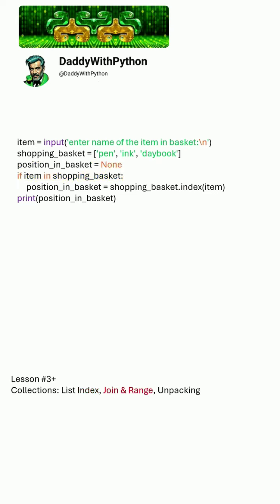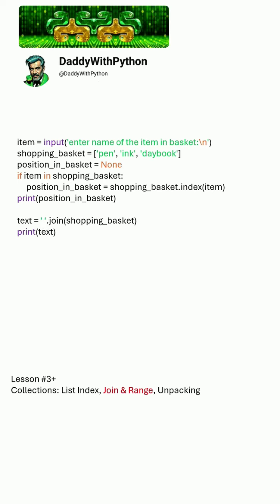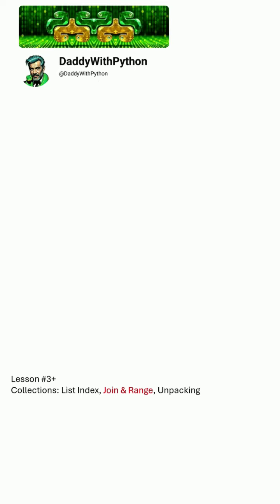Also, I would like to show you the join method. As you can see from the docstring, it takes a list and returns a string with some separator. Now if you print the new string created from the list of basket items, you will get all items separated by a space. Also, let's look at the range function. We can set up the next range like this. Save it as a list of values and print it. As you can see, we have a start position and an end position not including its value.